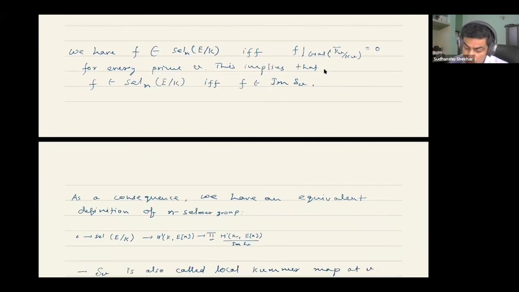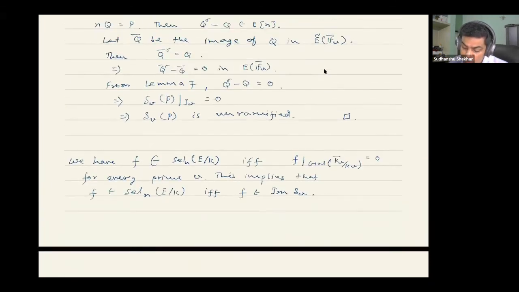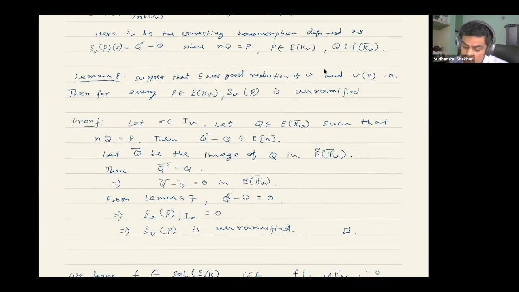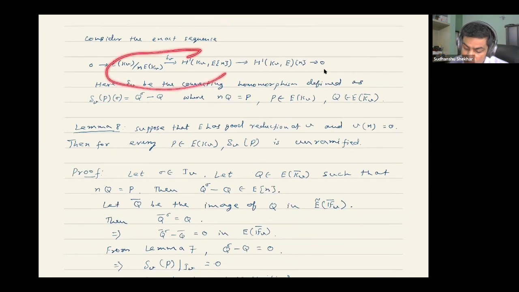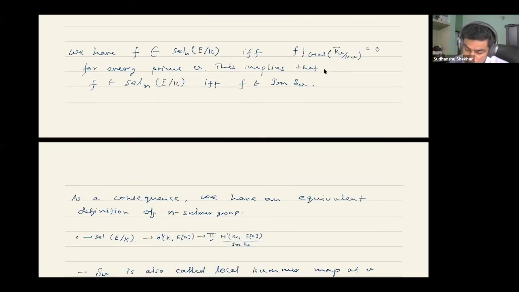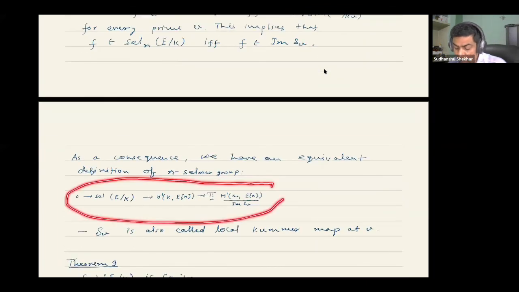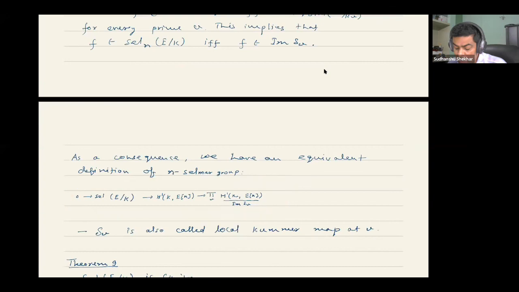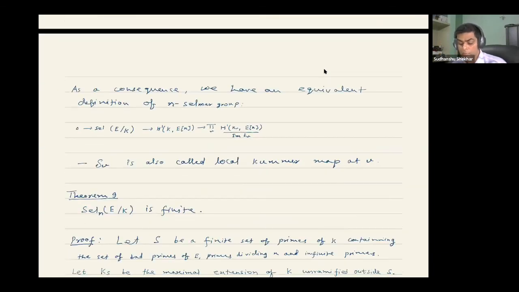First of all, because F is locally trivial, from this exact sequence we have that F is in the image of this delta V, and then that implies that you can define the Selmer group equivalently in this way. We have shown just now that the image of delta V at primes not dividing N is actually unramified. So that gives us a nicer description of elements in the Selmer group.